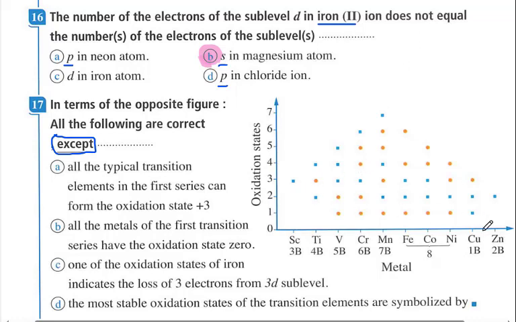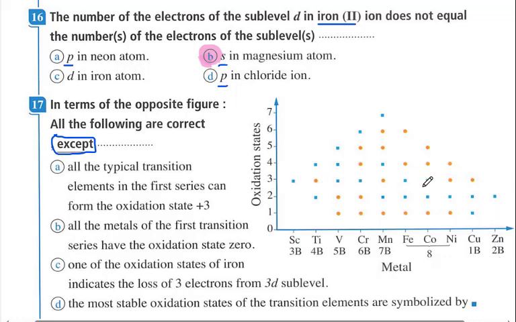We all know that zinc is not a typical transition element. It is from group 2B, and its only oxidation state is positive 2. In its elemental state and its only oxidation state positive 2, the d sublevel is completely filled with electrons. So by the definition, it is not a typical transition element.